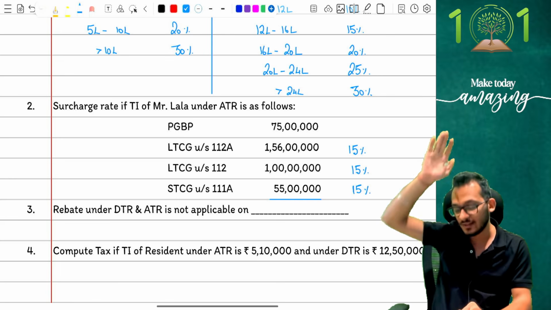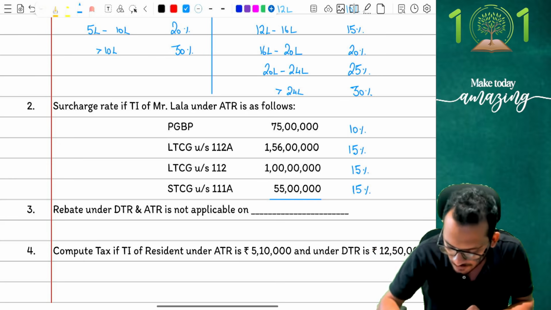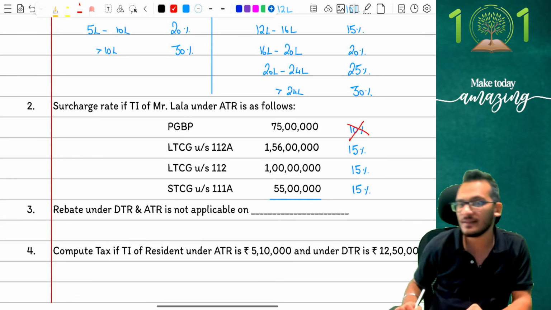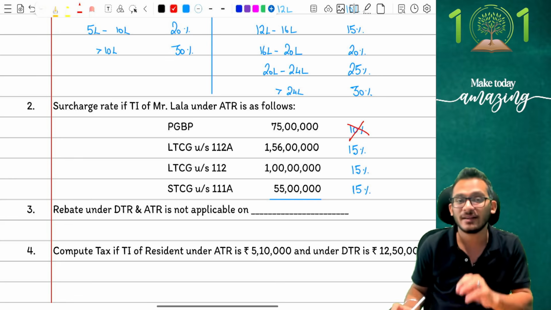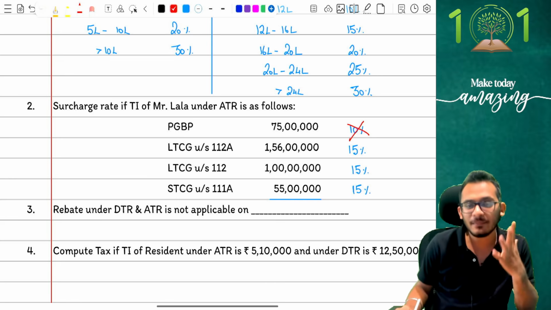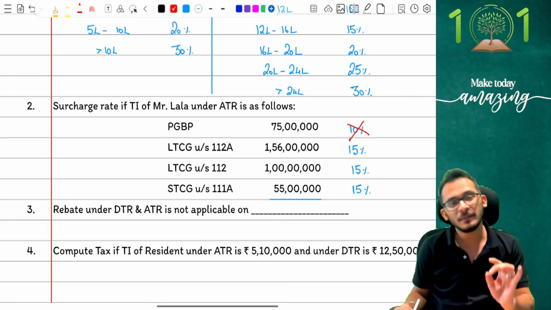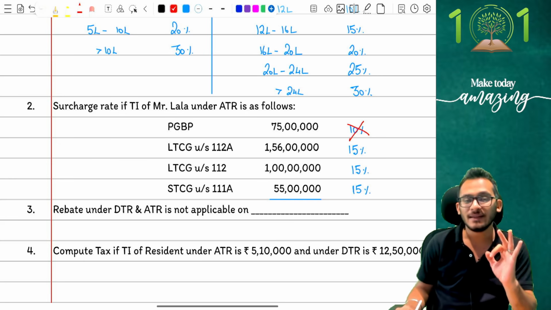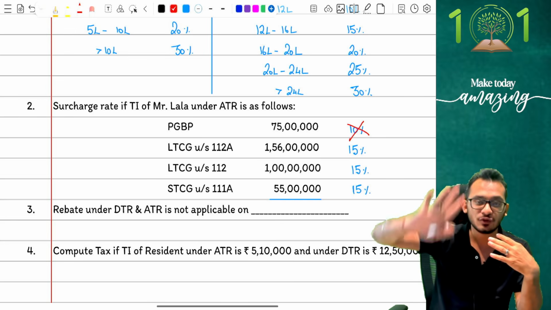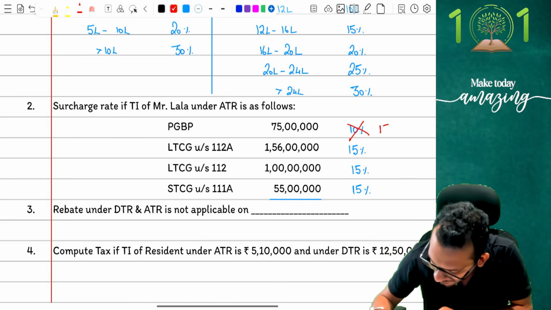Let's give him 10% surcharge. If you end up giving a 10% surcharge, I am sorry, 0 marks. For those who remember in the class, we have discussed this in detail as well. The moment your income crosses 2 crores, the minimum surcharge that you have to apply on every income has to be 15%. You cannot give a number less than 15%.